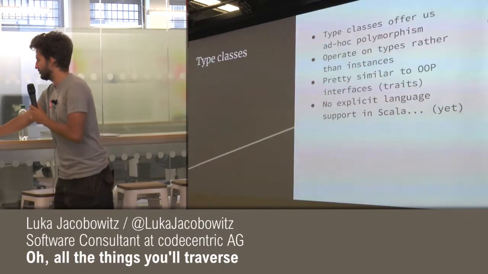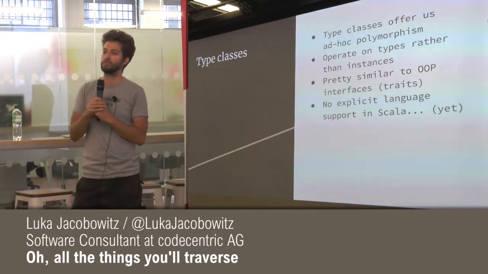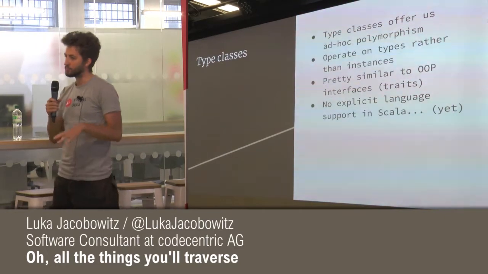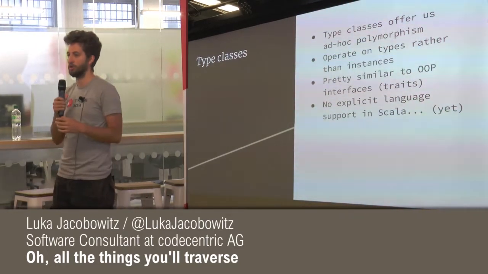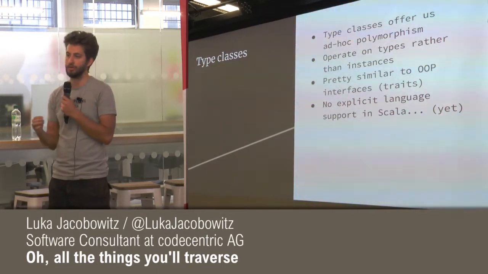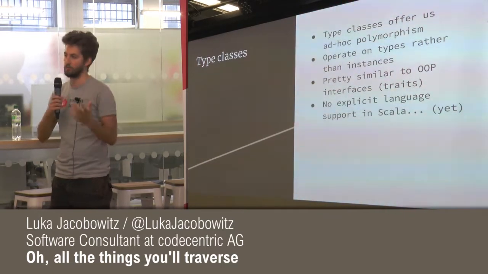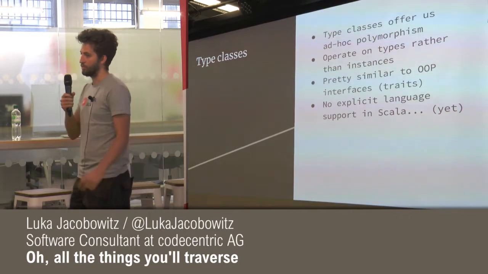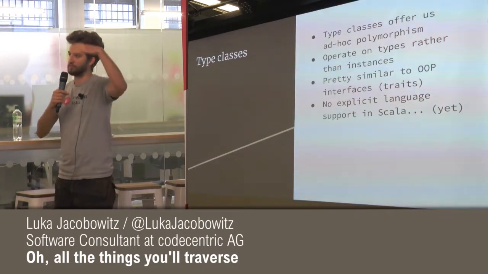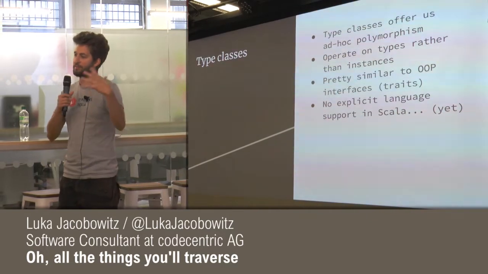Okay, without further ado, type classes. Who has heard of type classes? Can I get a quick hands up? Who has used type classes? That's still quite a lot. Okay, that's cool. What type classes give us is this thing called ad hoc polymorphism. It's quite a bit different from the standard subtype polymorphism that a lot of us are used to when we're doing Scala or other object-oriented programming languages, which is basically creating an interface or a trait in Scala, and then having instances implement these traits, right?